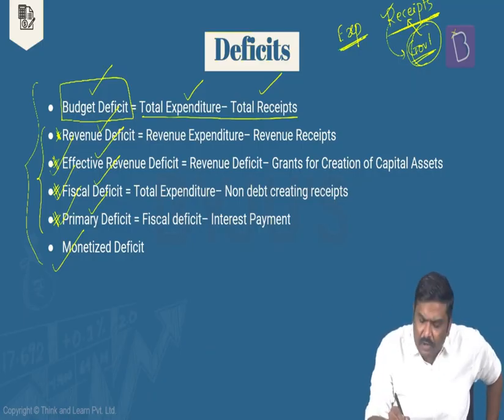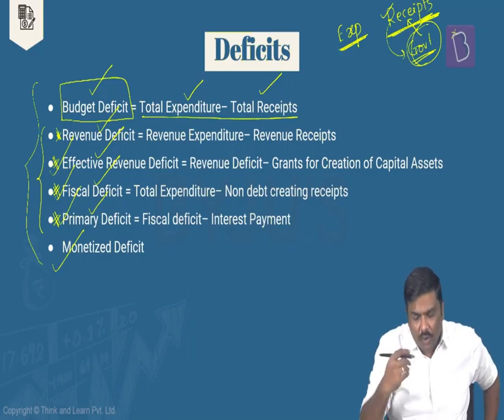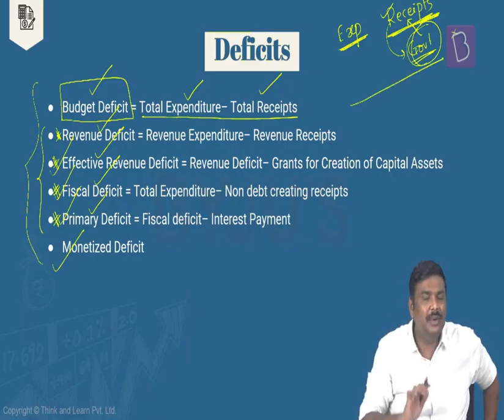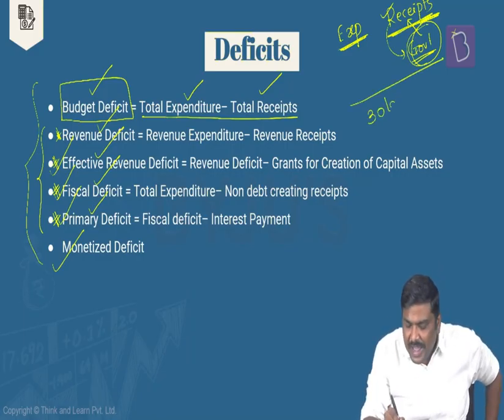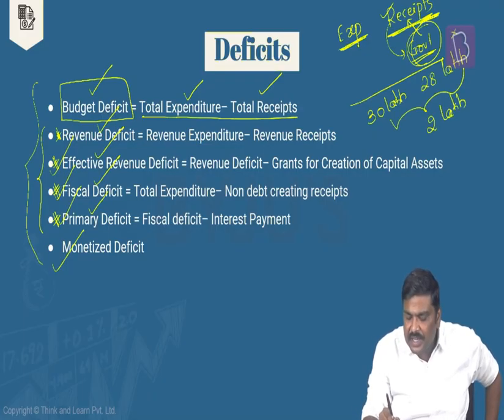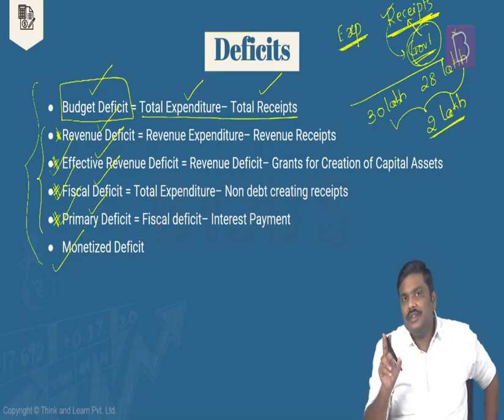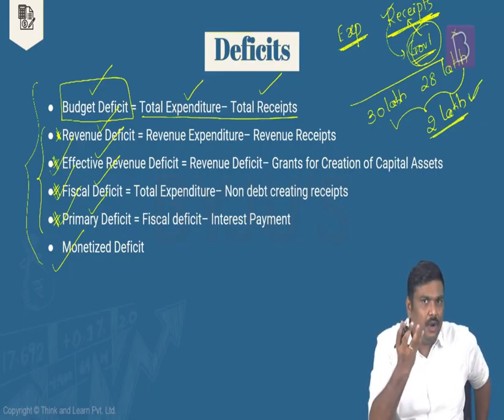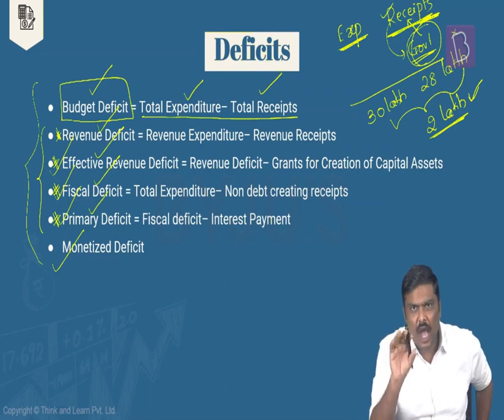Now have a look at this. I will calculate the total expenditure and the total receipts. Let's say hypothetically, I'll just take an arbitrary number here. Imagine the expenditure is 30 lakh crore rupees and the total receipts is 28 lakh crore rupees. Then the difference, 2 lakh crore rupees, is nothing but the budget deficit. But always remember this, the data will be given with respect to the absolute deficit. Absolute deficit means in terms of rupees, how much is the gap?